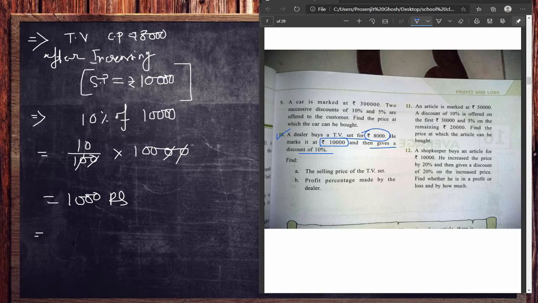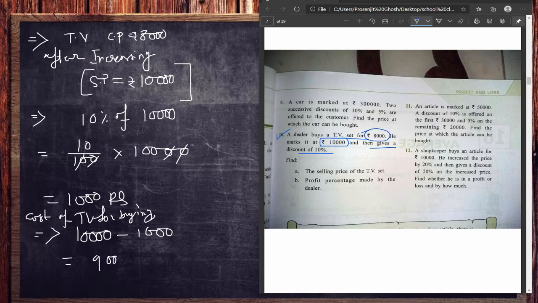That means after removing that 1,000 rupees from 10,000, you know that it will be 9,000. So let me show you. And what is that? Cost of TV for buying, that is 9,000 only.